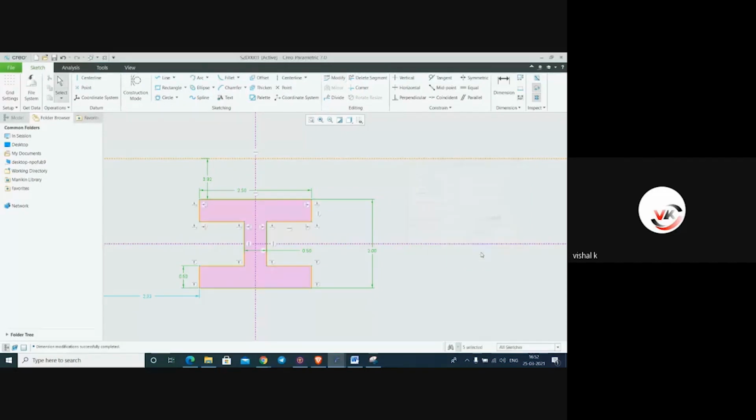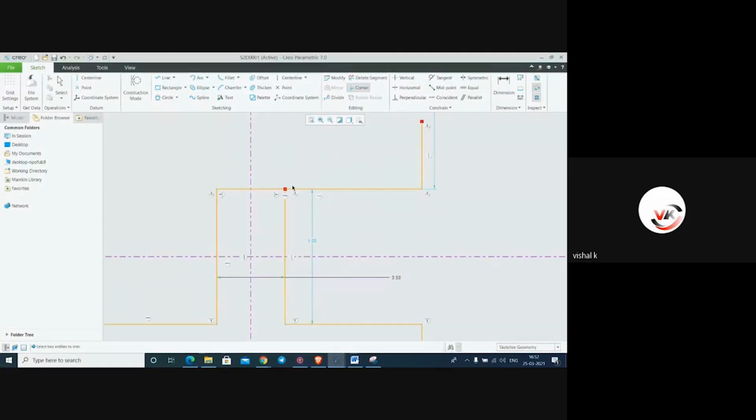maintained. Complete this. If you want to delete the segment, just like a trim, you can use this delete segment. This is the option for delete segment. See this. If you want to make a corner, here you can make a corner. See this, this is the corner.